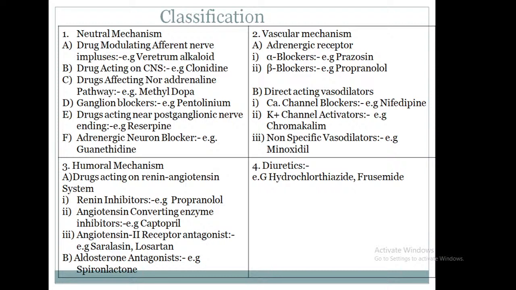Fourth class under the antihypertensive drugs: diuretics. Example, hydrochlorothiazide and furosemide. You have also studied this in the chapter of diuretics, where the detailed classification of diuretics is given. Okay.